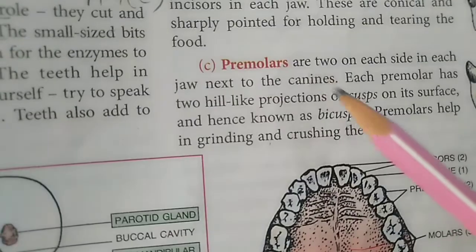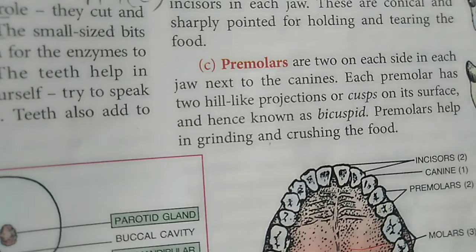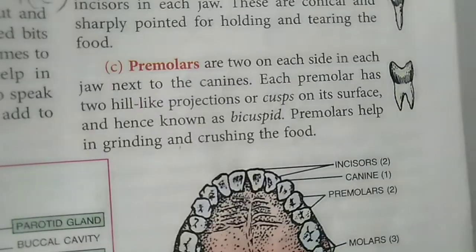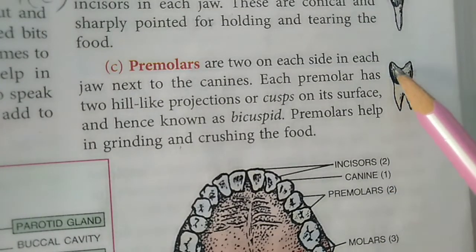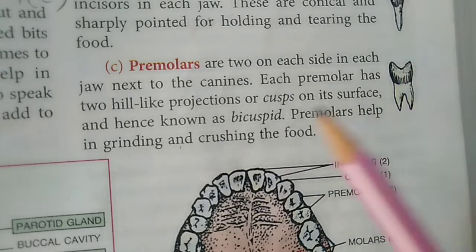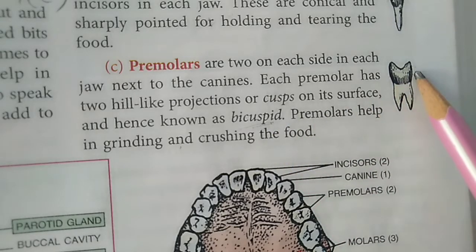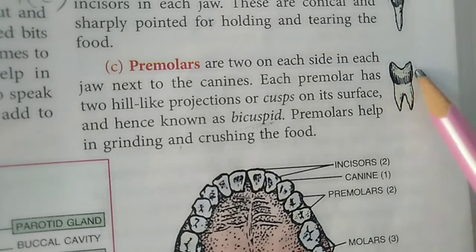Now students, we will discuss the third type of teeth, which is called the premolars. You can see that each premolar has 2 heel-like projections, which are also known as the cusps. So that's why the premolar is also known as bicuspid teeth. These bicuspid teeth are present in each jaw next to the canines, and they are 2 in number in each jaw.